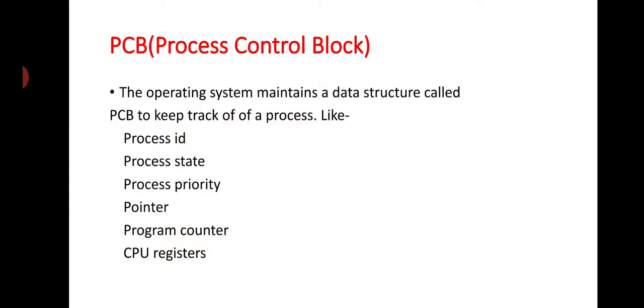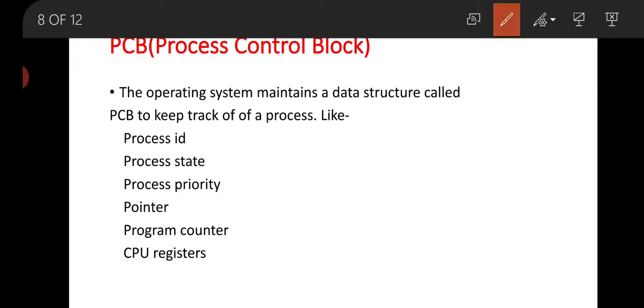Now one concept is used by the operating system, PCB. That means process control block. The operating system maintains a data structure called PCB to keep track of a process. When we want to keep all the information about the process, then we have to maintain the PCB. That means the operating system will have to maintain a PCB, process control block, to keep the record of process ID, process state, process priority, pointer, program counter and CPU register.